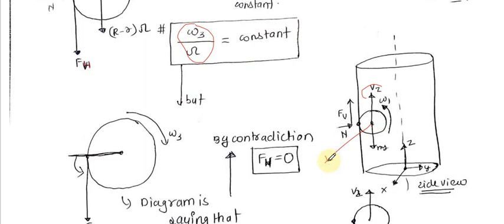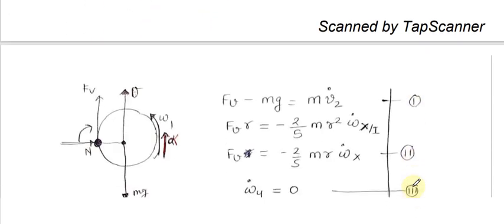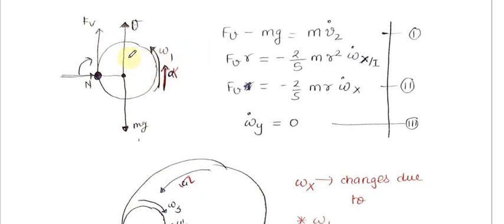If this is the side view, I have to write Newton's equation in both angular form and basic form. So vz is equal to r omega 1, the condition of non-slipping, an easy condition. Once I do that, I will write Newton's law in both simple form and angular form, and I will get this relation.